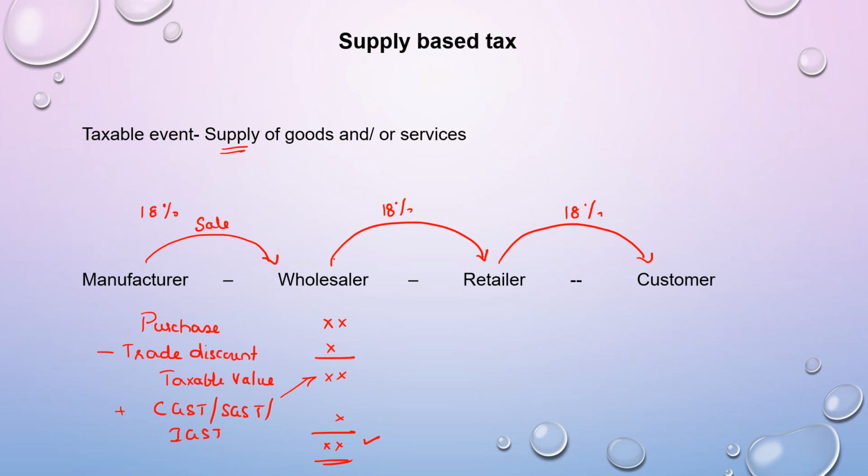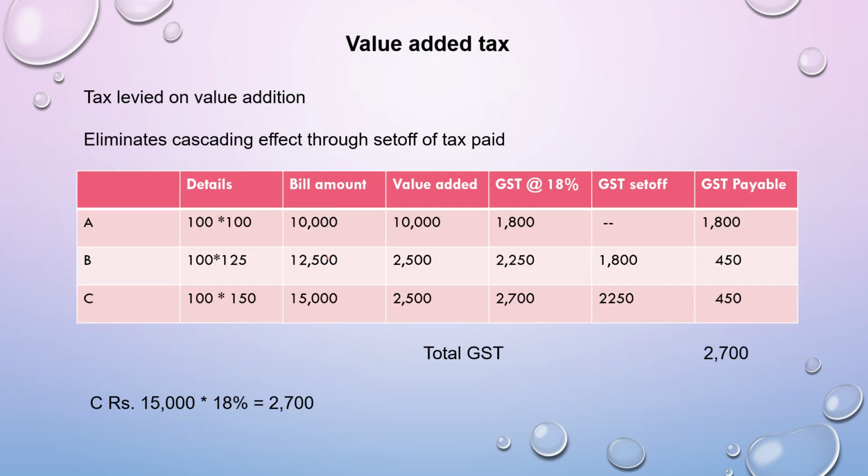So from the amount collected from the retailer, he will be subtracting the amount that the wholesaler paid to the manufacturer, and only the net amount would go to the government. Now let us discuss. That is why we call GST a value added tax. The tax is on the value addition that has taken place, not on the entire value.